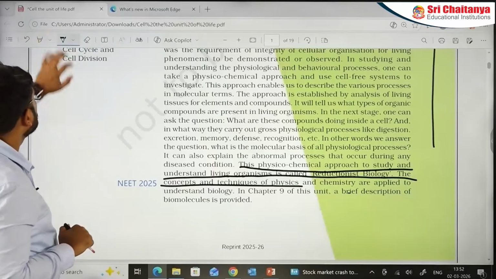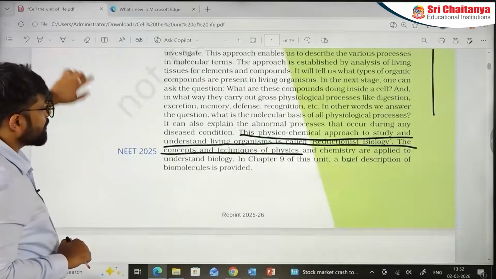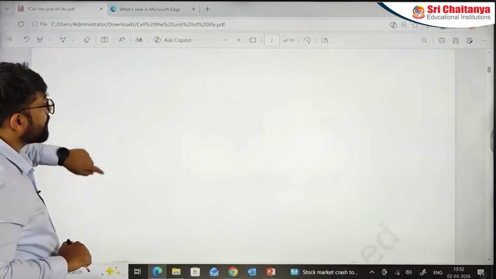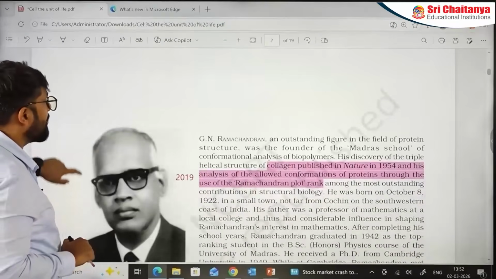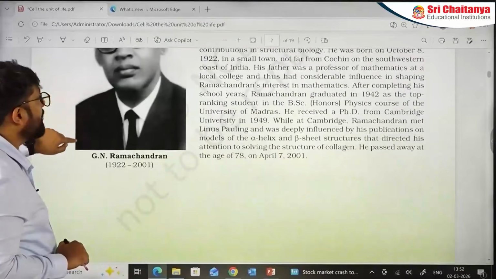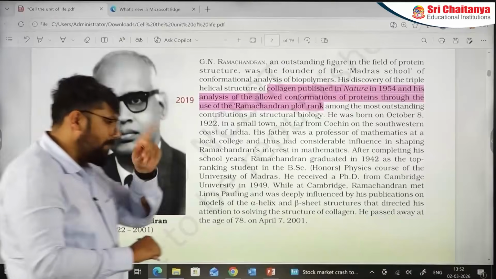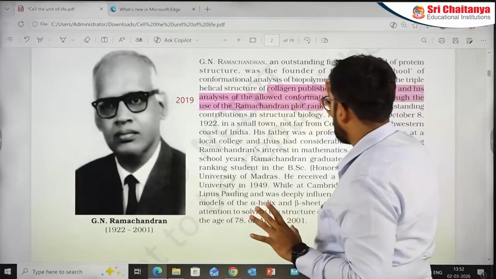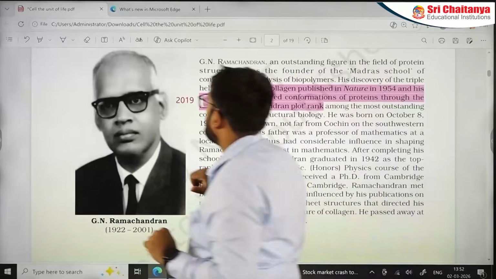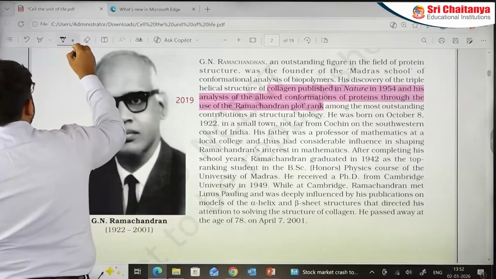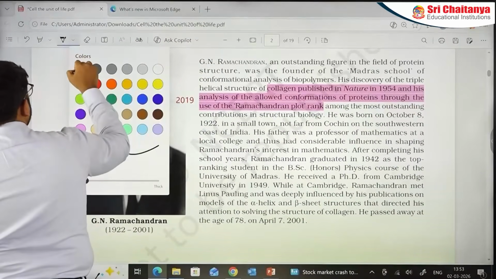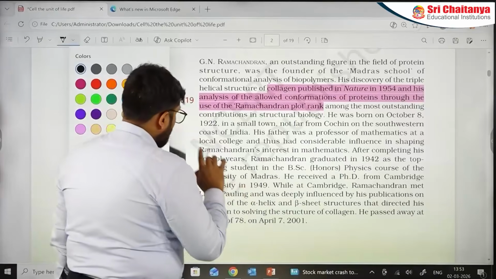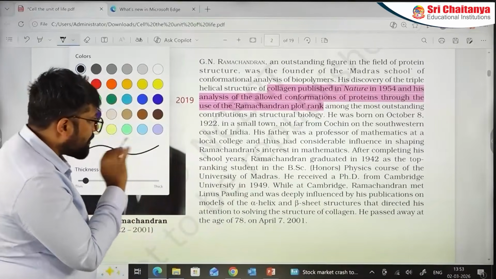Let's go to the next part. Let's see what is there in the next page. G.N. Ramachandran is the next part, the scientist that is available here. In 2019, we have seen a question on G.N. Ramachandran. Let me make a point here also. The question was given on what was his contribution. But see one thing here. People think that this is about Ramachandran, but can you see one thing?